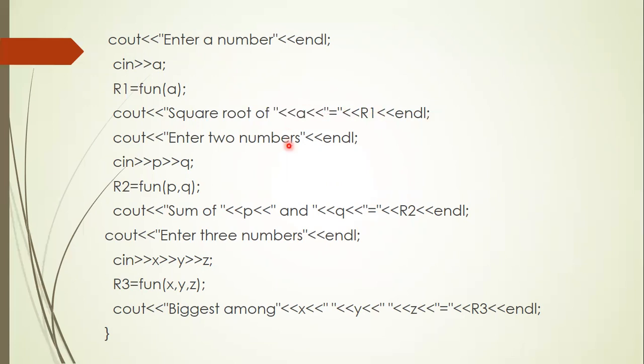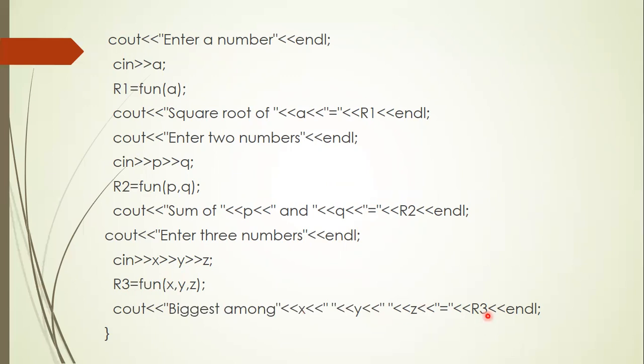Second example, enter two numbers. Here you input the values of P and Q and call the same function fun with P and Q, and whatever value the function returns, you store it in R2. You display it as sum of the value of P and Q equal to R2, end line. Third example, you have to input three numbers, X, Y, and Z, and call the function fun with three arguments X, Y, Z, and the return value you store in R3. Biggest of X, Y, and Z equal to R3. So I think you have understood.